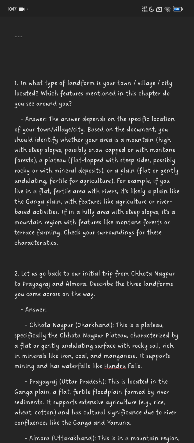For example, if you live in a flat fertile area with rivers, it's likely a plain like the Ganga plain with features like agriculture or river based activities. If in a hilly area with steep slopes, it's a mountain region with features like mountain forest or terrace farming. Check your surroundings for these characteristics.